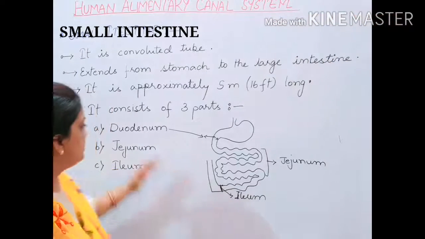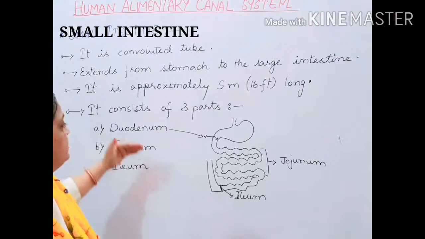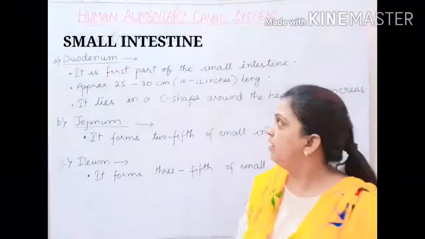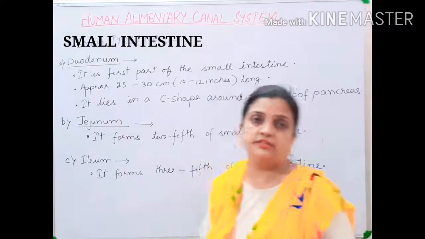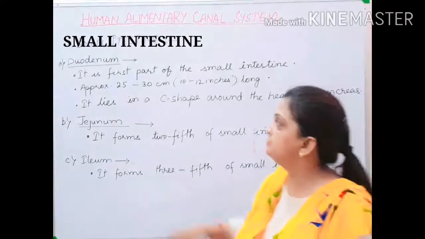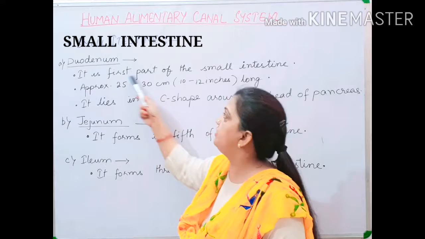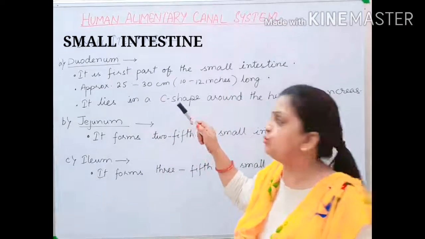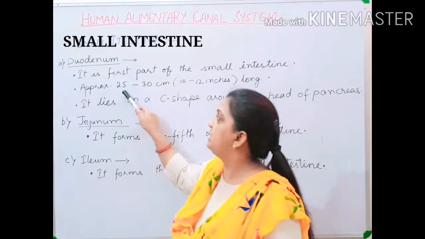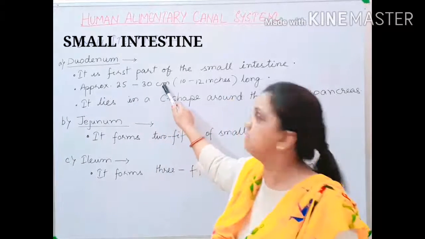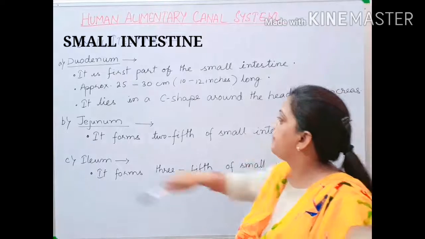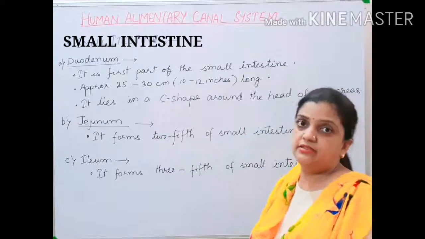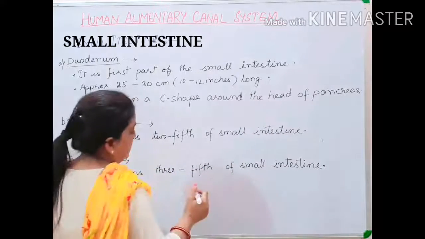Now let us children discuss in detail what is duodenum, jejunum and ileum. So children, now theoretically try to understand what is duodenum. Duodenum is the first part of the small intestine. Diagrammatically I have shown you. Then it is approximately 25 to 30 centimeter long. It lies in a C shape around the head of the pancreas. Now what do you mean by this?